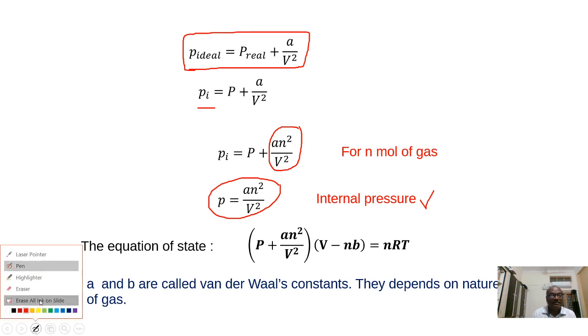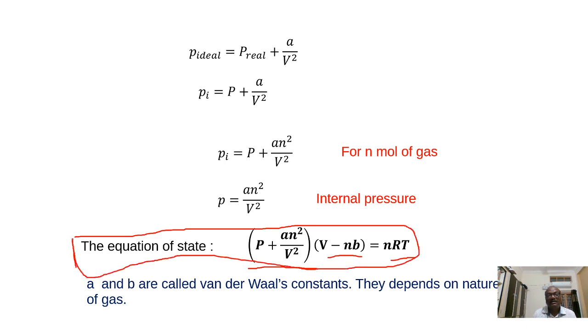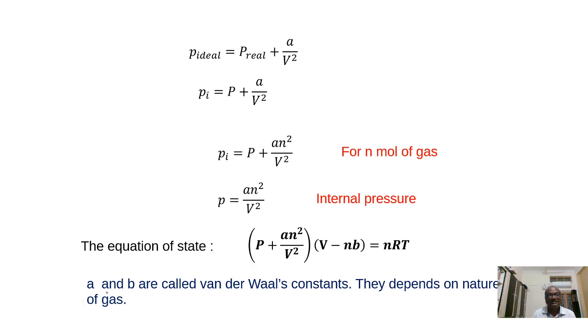After correcting the pressure term and volume term, we get P plus A n square by V square into V minus nb equals nRT. This is called the van der Waals equation of state for n moles of gas, where a and b are called van der Waals constants. These constants are different for different gases and depend on the nature of the gases. This is about the derivation of the van der Waals equation of state, which is applicable to real gases.